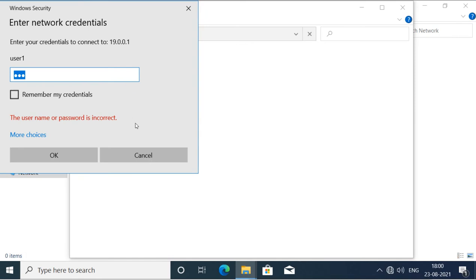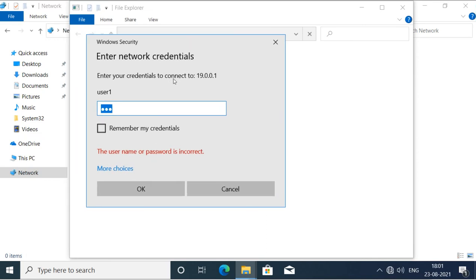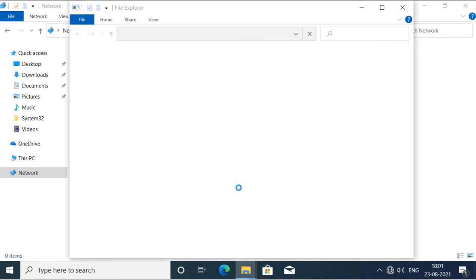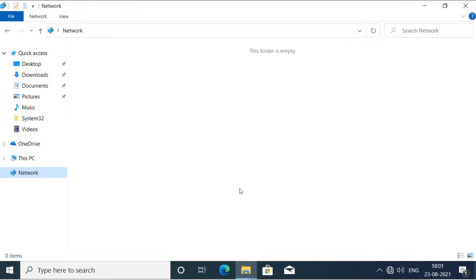Because remember, I told you that when you try to give the username and password from this Windows side, from the Windows machine, it sends the credential with NTLM version 2 hashing, and that is not supported in the Linux machine by default. So this user 1 is actually the normal user of the Linux machine, and information of that user is stored in different files.